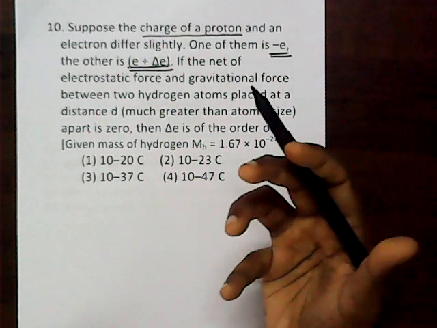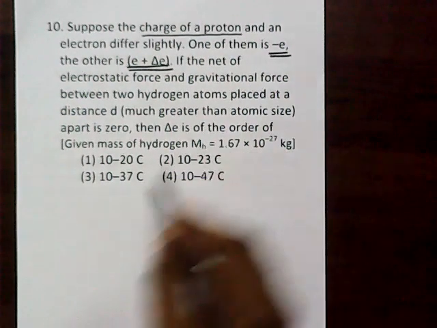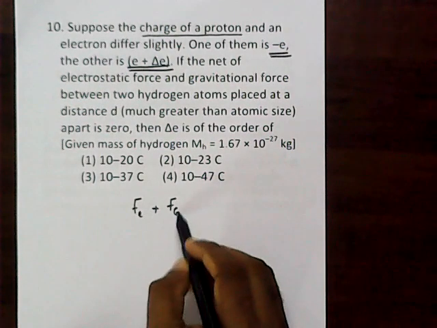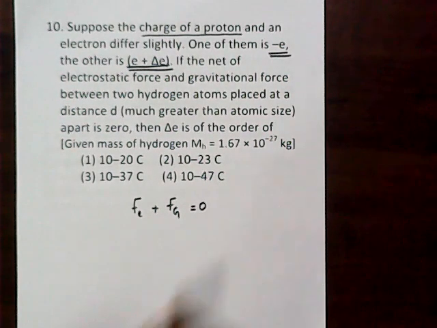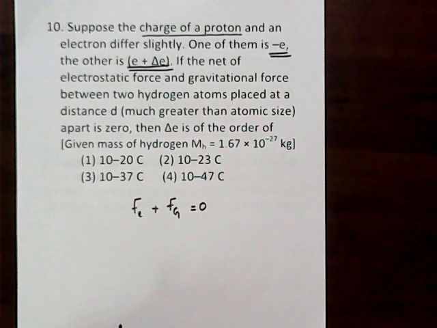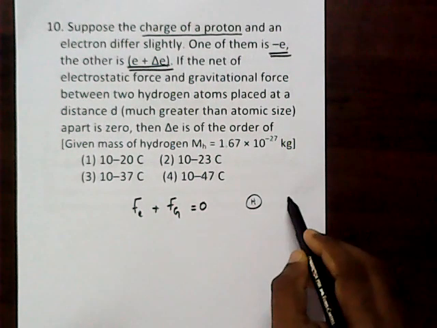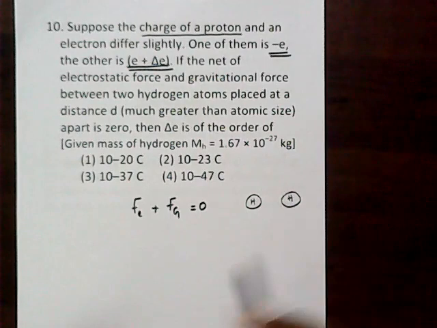So the net value due to the electric force plus the gravitational force is equal to 0. And here, we have to take into consideration the attraction between two hydrogen atoms.